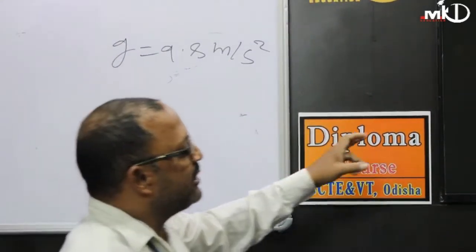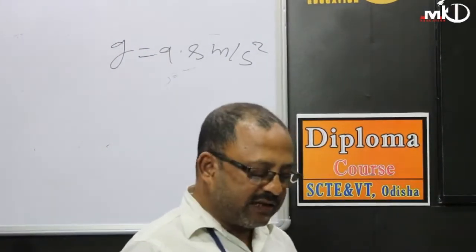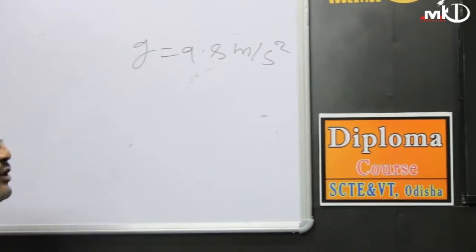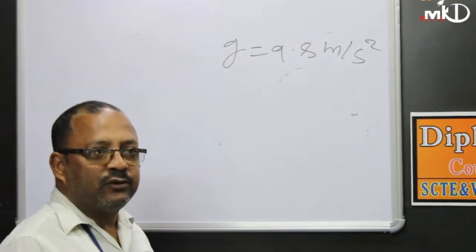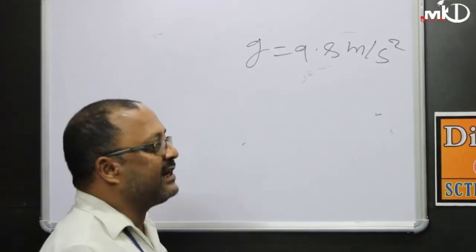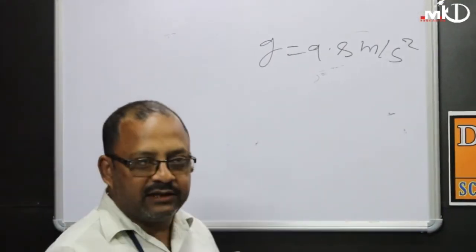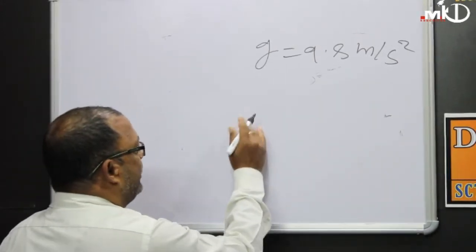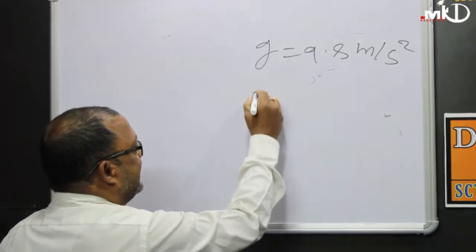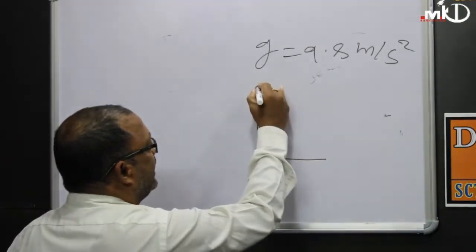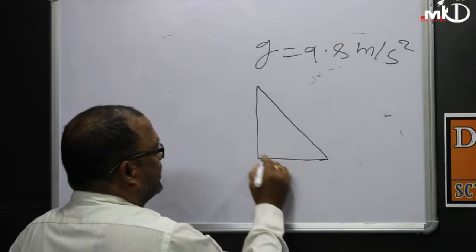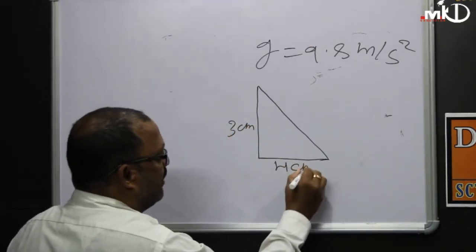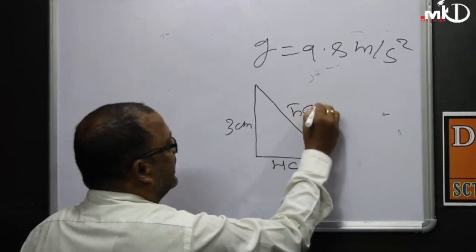But a dimensionless constant is a completely different concept. It is the ratio between the same quantities, which has no unit. Suppose in a right angle triangle, one side is 3 centimeter, another is 4 centimeter, and the hypotenuse is 5 centimeter.